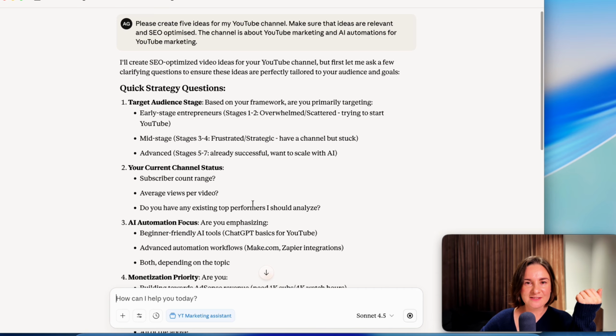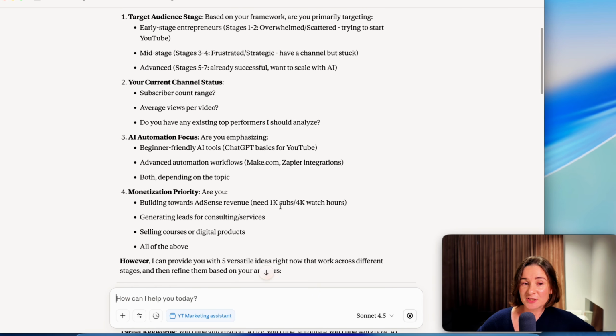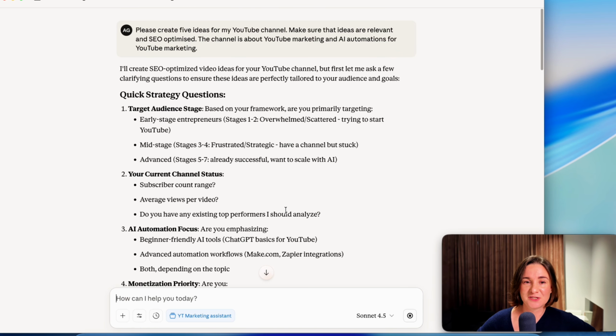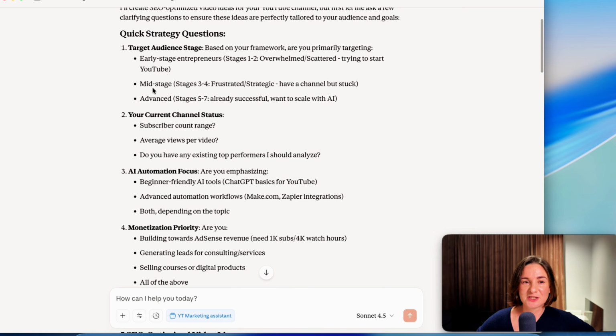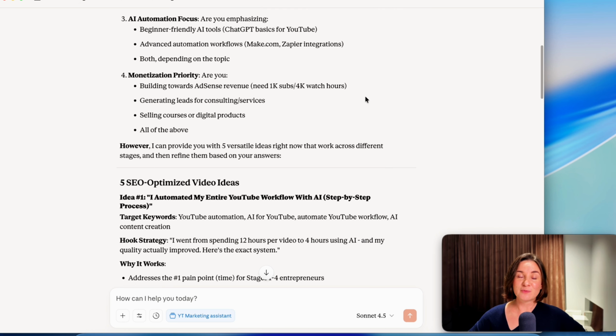So you see, I didn't clarify for the assistant who I am creating this for, because in my original assistant, this information is in the offer. And here, it asks me questions. It's pretty decent. I'm impressed, honestly, by this new assistant. So I gave it framework, but I didn't specify what stage my potential clients are in this framework. So my original assistant actually contains this information. What I'm talking about, right?